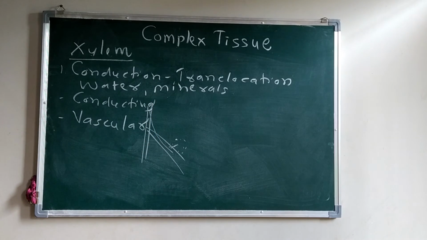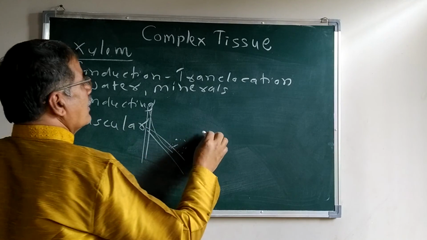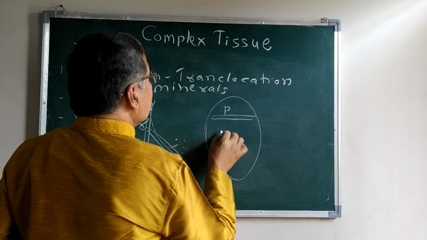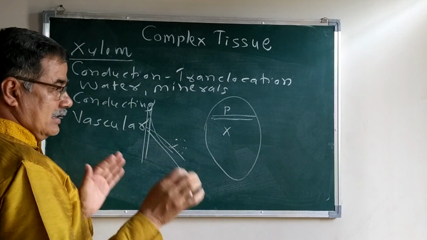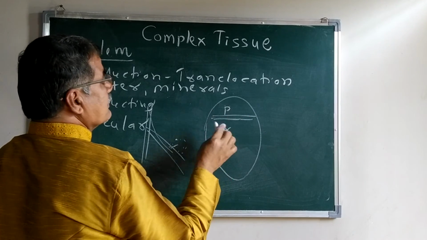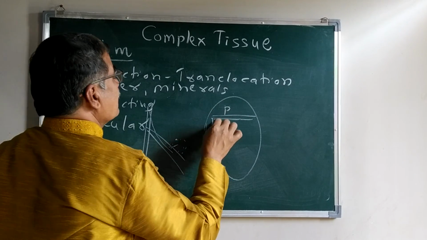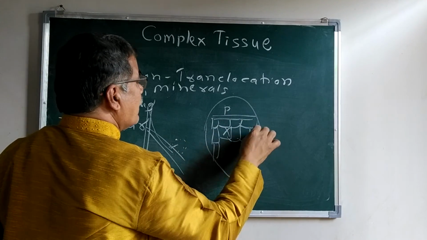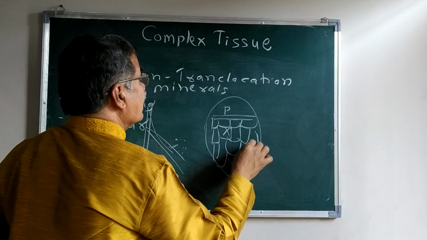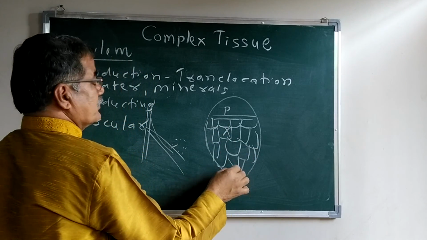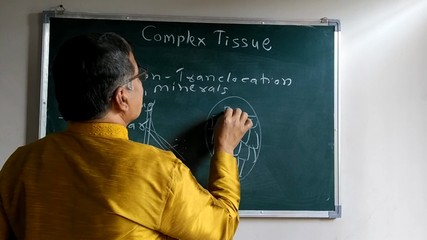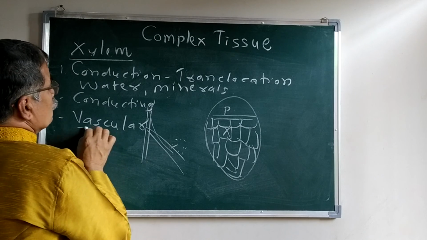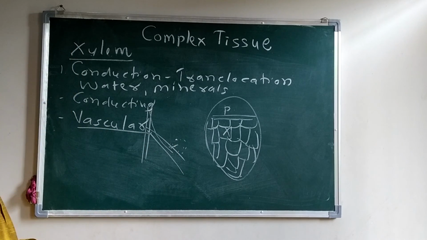In a vascular bundle, phloem and xylem are present. The major portion of the vascular bundle is made by the xylem, and a very small portion is made by the phloem. Therefore, it is also known as the vascular tissue.